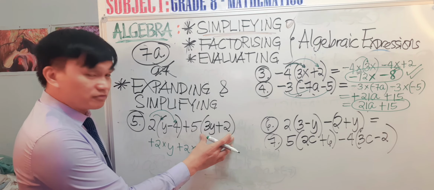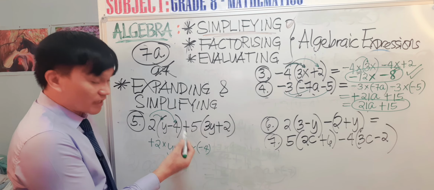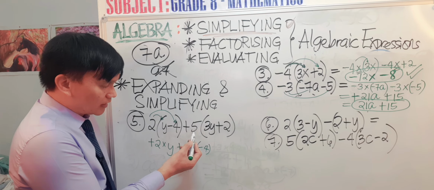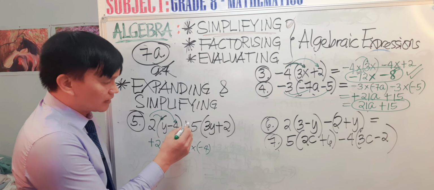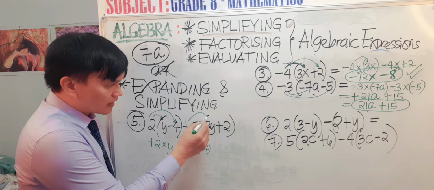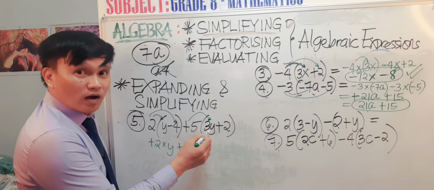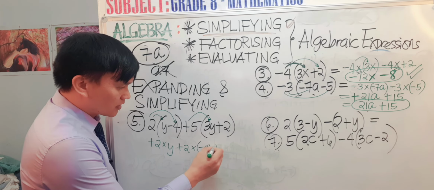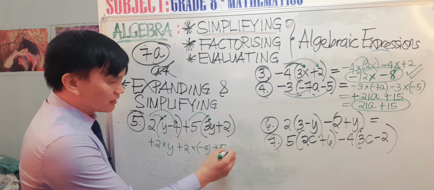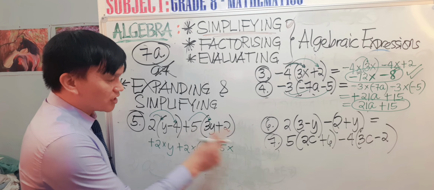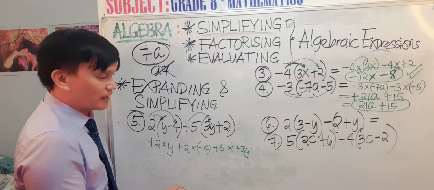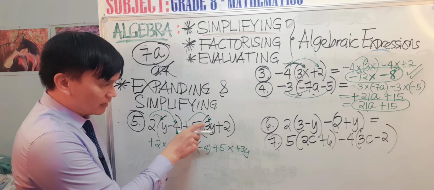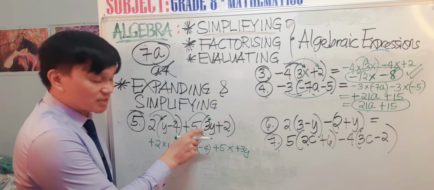Next is to remove the second symbol. Take note, our 5 here has a positive sign. So that means positive 5 times positive 3y, because our 3y is understood to have a positive sign.